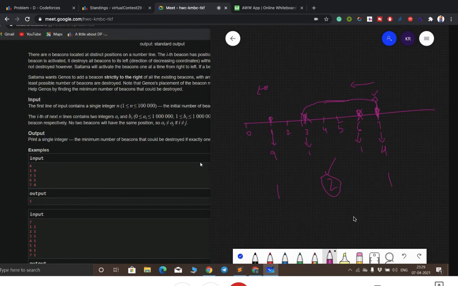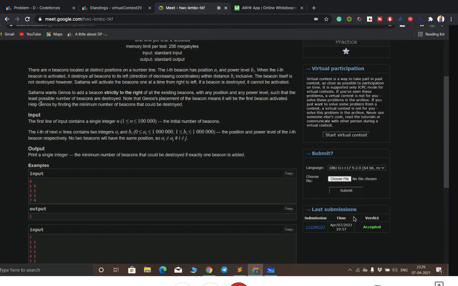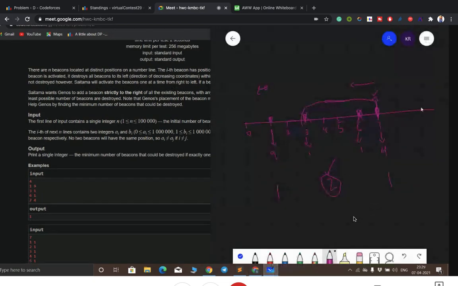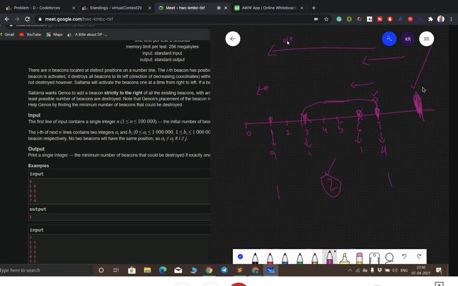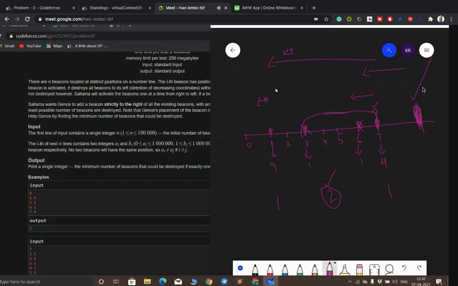Yeah. So the question is, we have a chance to put one more bomb to the right of all the bombs with any power, and after keeping it at that position, if we simulate the same process from right to left, we should be able to destroy the minimum bombs. The number of bombs that will be destroyed should be minimum.